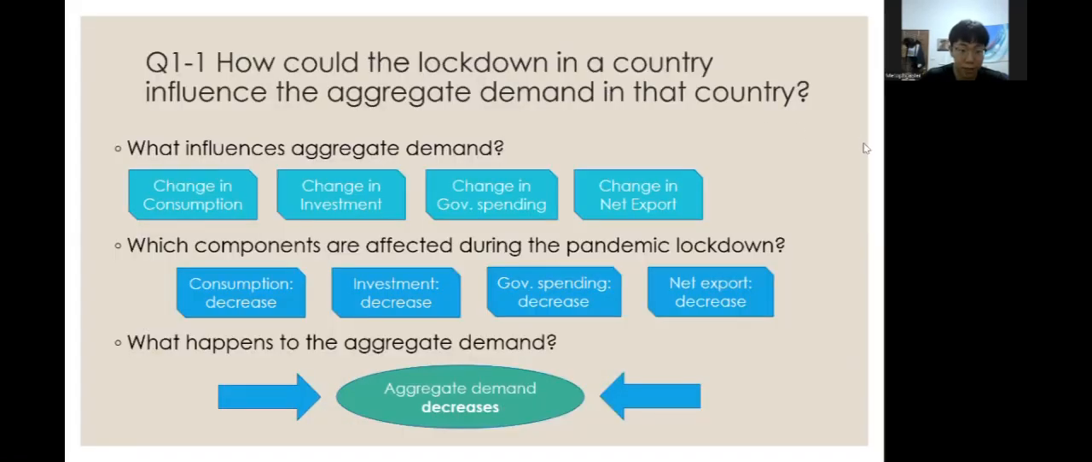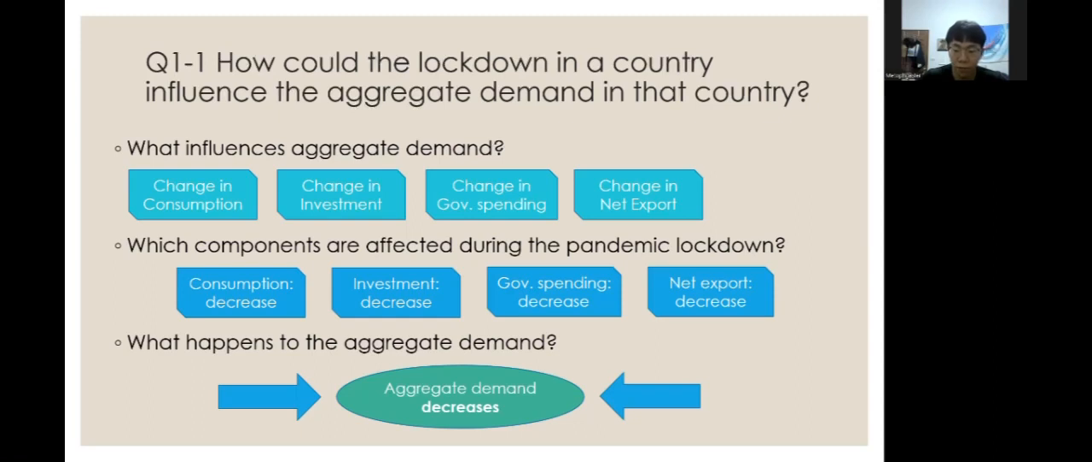First, it asks how the lockdown in a country could influence the aggregate demand in that country. As we all know, changes in consumption, investment, government spending, and net export all influence aggregate demand. Here, what components are affected during the pandemic? Unfortunately, every component is affected. Consumption decreases because people cannot go out to buy things anymore, and investment also decreases because corporate operations are disrupted.